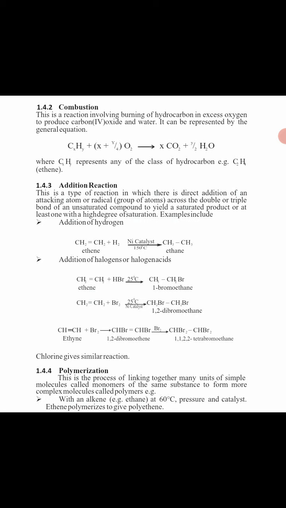Like I told us before, when you react a hydrocarbon in excess oxygen, you will get what? Carbon dioxide and water. That is a constant product. Those are the constant products when you react a hydrocarbon with excess oxygen. So try out the formula, put in any hydrocarbon, try an example of alkane, try an example of alkene, try an example of alkyne. Put in your values into those slots, you will get a balanced chemical equation.